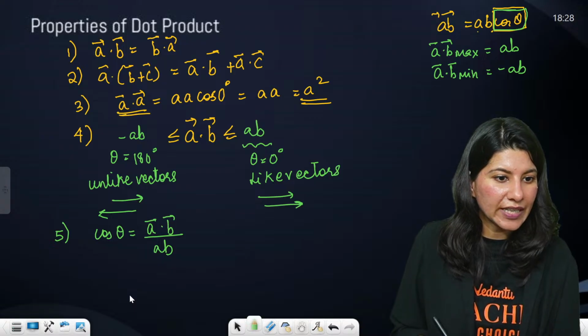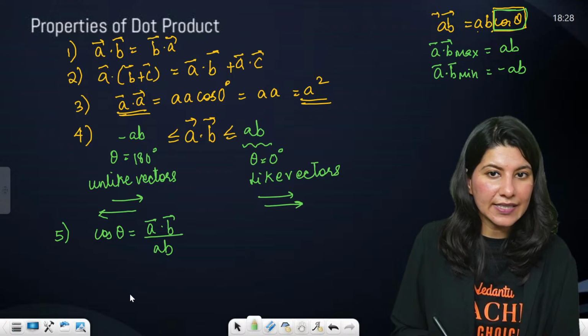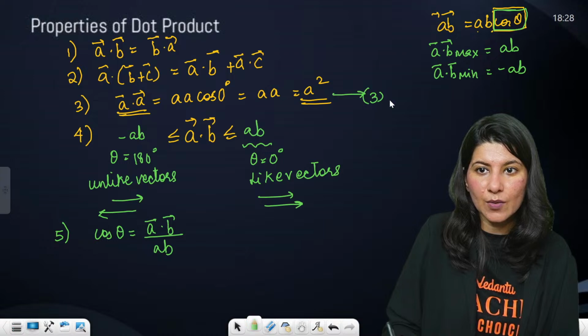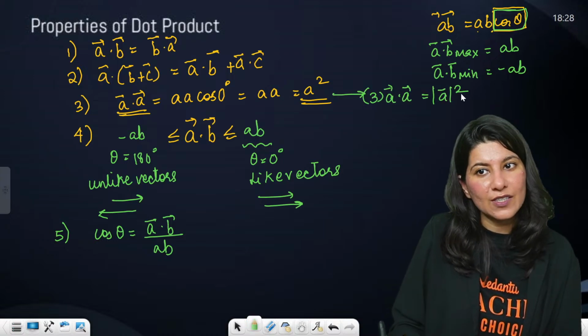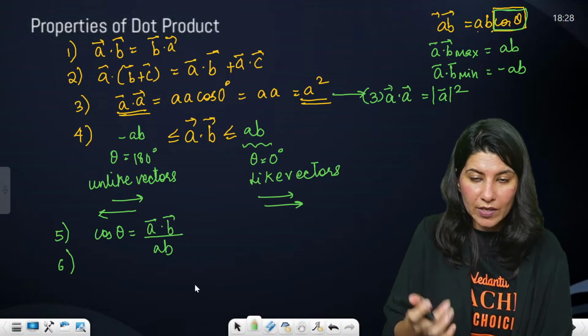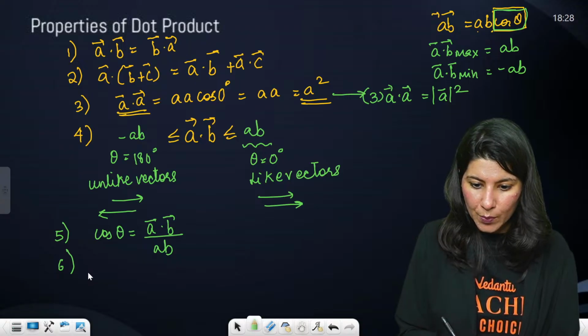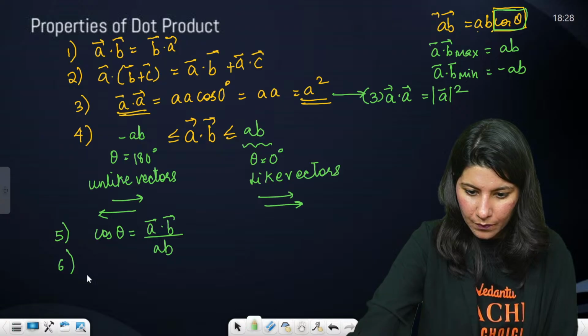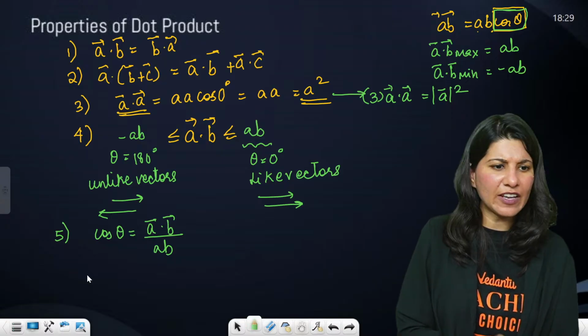I have a doubt. A vector dot A vector, can we call it A? No, you are saying. So let me just write it. The third property can be written as A dot A is equal to magnitude of A square. Yes, is that what you're saying? Yes, you can do that. That's the most proper way, actually. Sixth property. That's it. I guess these are the 5 properties.